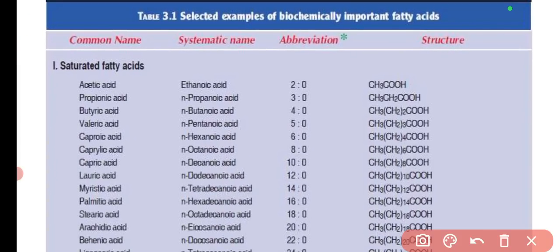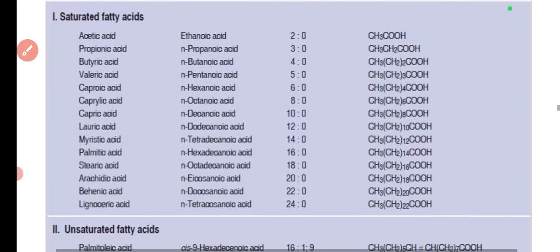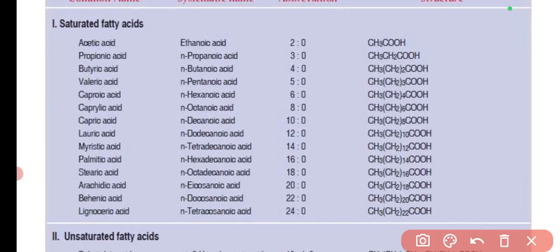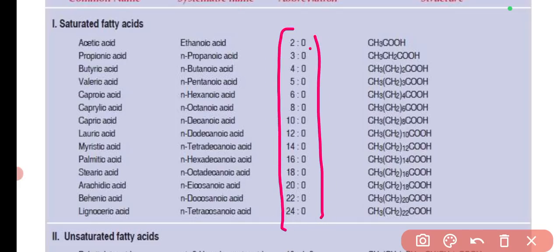Then the next table I have added is regarding the classification of fatty acids, which are saturated fatty acids, in which there is no double bond present. So sometimes the question asks regarding the number of carbon atoms. So here the first term, that is given 2, 3, 4, 5, 6, 8, 10, 12. These are the number of carbons present in that specific fatty acid.